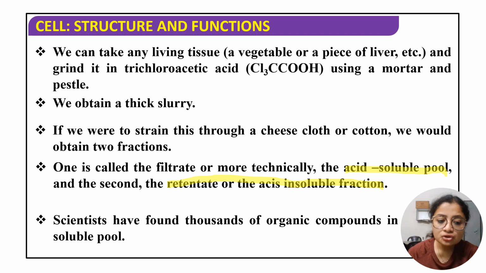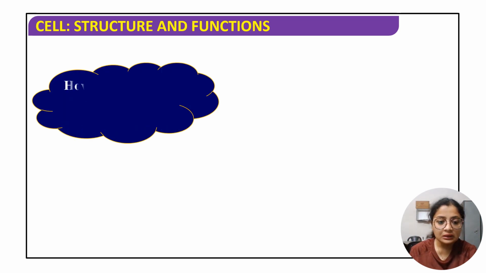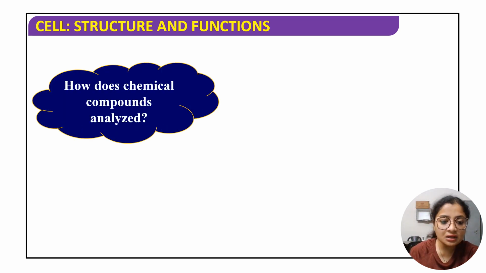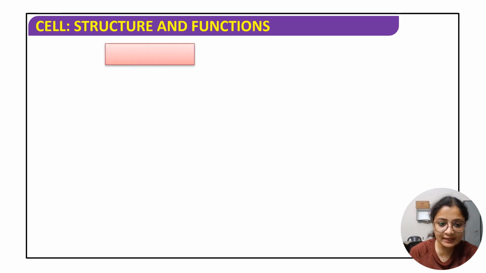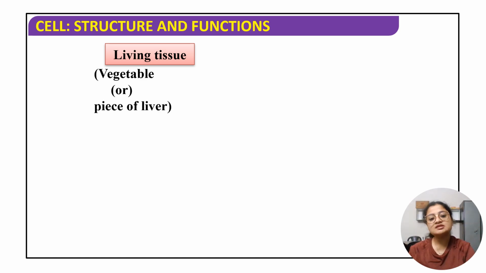Okay, तो ज्यादा से ज्यादा ऑर्गेनिक कंपाउंड्स जो होगा वो हमें मिलेगा कहाँ पे, let's see how do chemical compounds get analyzed. सो बेसिकली ये जो लास्ट स्लाइड में मैं बोली थी उसी का एक फ्लो चार्ट वाला वर्जन इसमें दिया हुआ है, because you know whenever you are studying something new, okay, because you know many topics, some of the topics it's not necessary that each and every topic will be interesting for you. Okay, because obviously whoever you are coming to prepare for NEET, obviously you have come because you have a love for that subject, isn't it? You have a love for biology, you have a love for zoology and botany, that's why you have come to